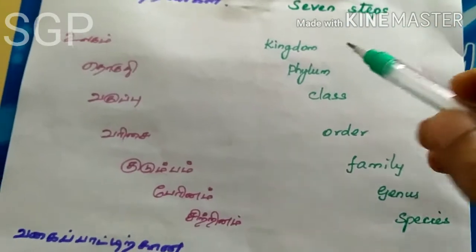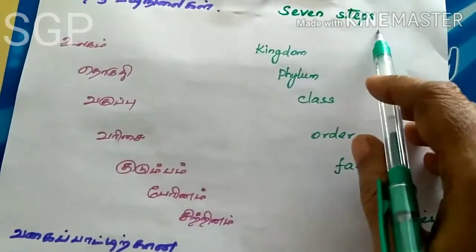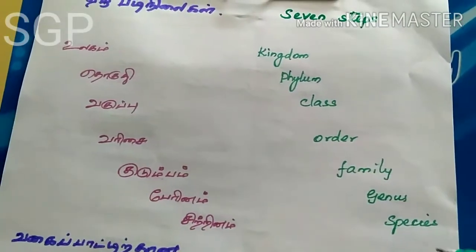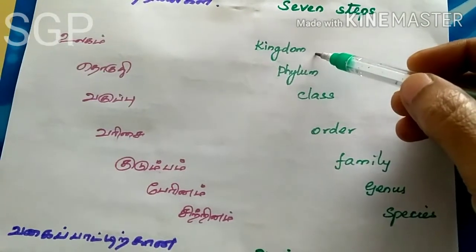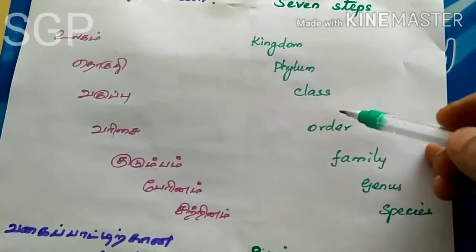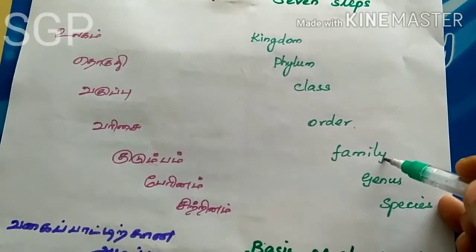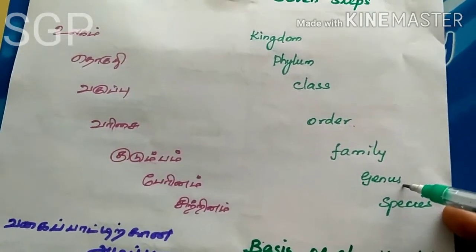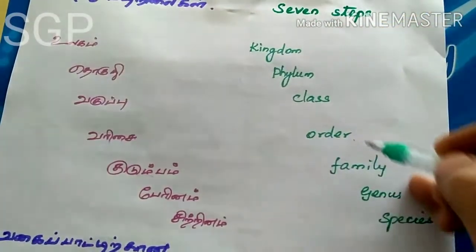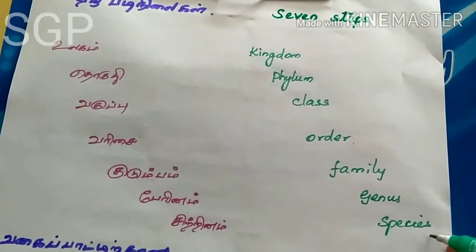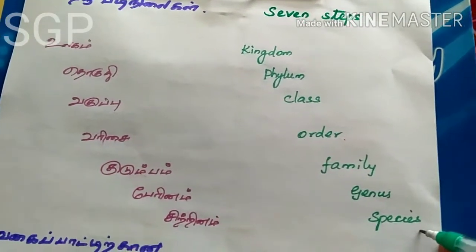Next one is the steps present in the classification. There are 7 steps present in the classification of each and every organism. The first unit is kingdom, second is phylum, third is class, fourth is order, fifth is family, sixth is genus, and seventh is species. So these 7 steps are present in the classification. These are all the important steps.